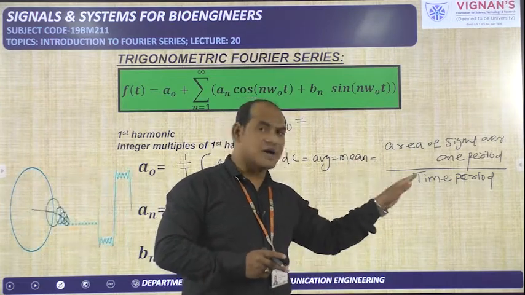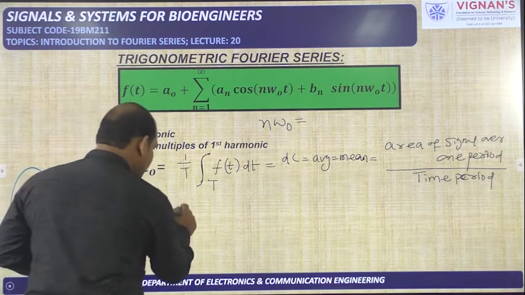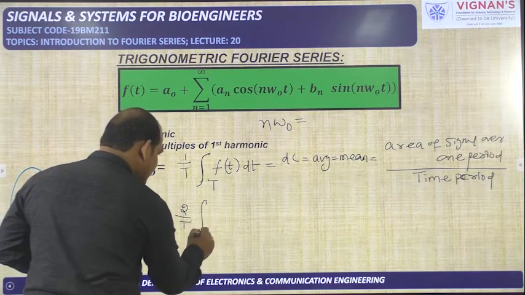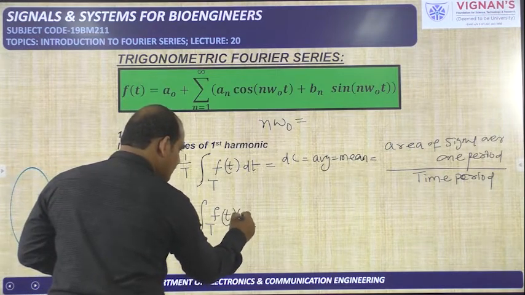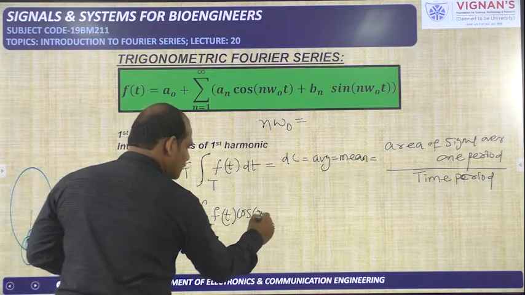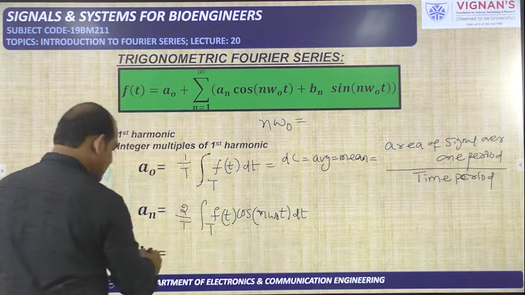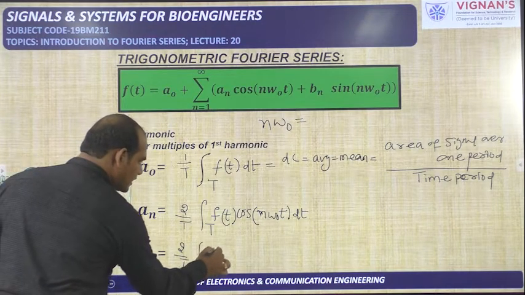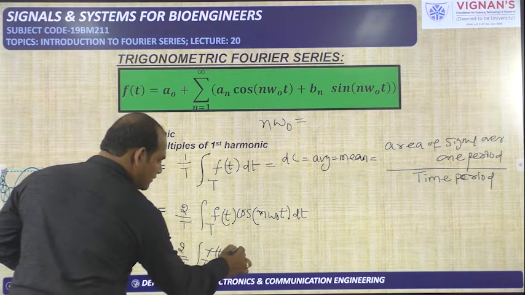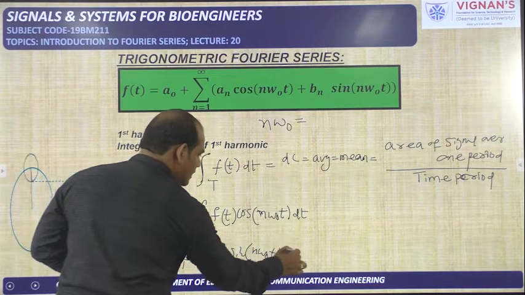If it is possible, then you can take a naught is equal to 0. And an is nothing but, the formula is 2 by T integral over again one period f of t cos of n omega naught t dt. This is the formula for an. Next, bn is nothing but 2 by T integral over one period f of t sin of n omega naught t dt. This is the formula for bn.